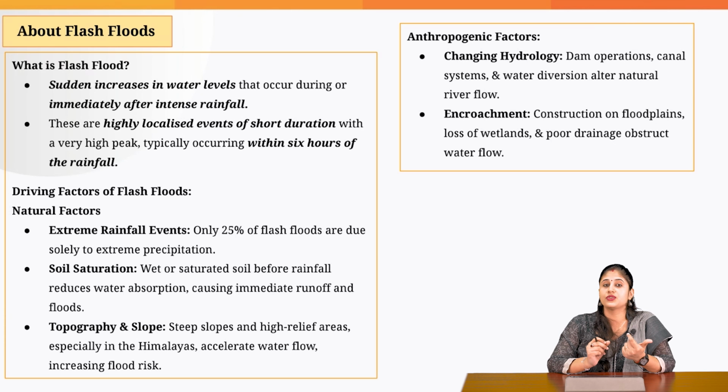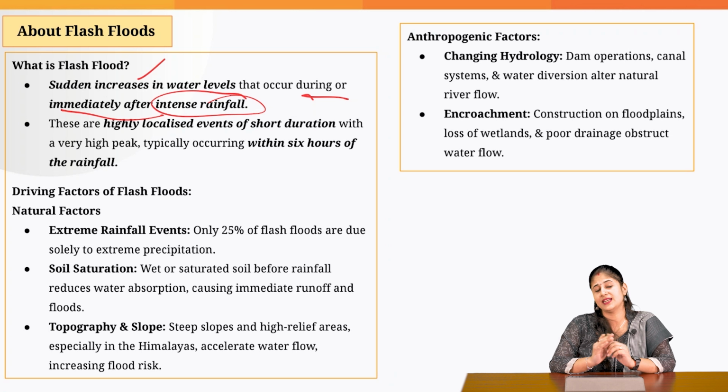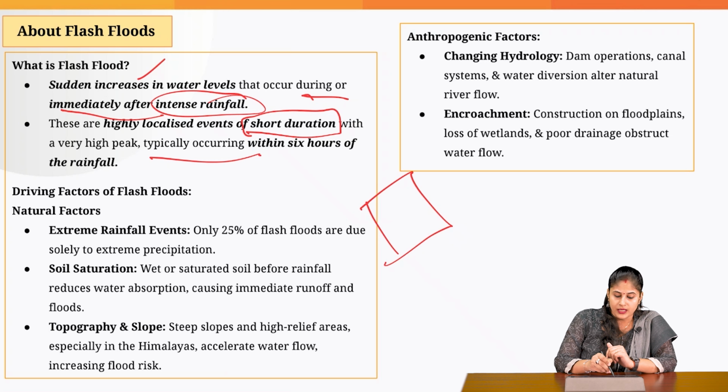Now, first and foremost, what do we mean by flash floods? Flash, something which is very sudden, and that is how you define the flash floods. So it is a sudden increase in water levels that occur during or immediately after intense rainfall. It is a highly localized event. That means it might be affecting a very small region, and it is there for a very short duration of time, typically occurring within 6 hours of rainfall.